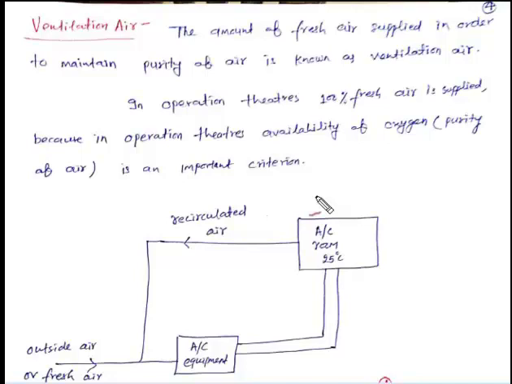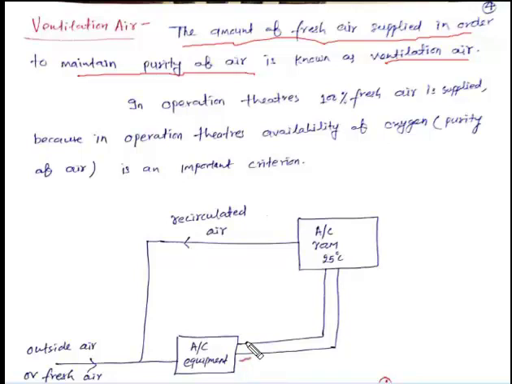It means this is the air which is mixed with the air through the air conditioning equipment that maintains the purity of air inside the room. That air is known as the ventilation air. Here we can see the amount of fresh air supplied in order to maintain purity of air is known as ventilation air. Here in this case we have taken a refrigeration equipment, an air conditioning equipment.